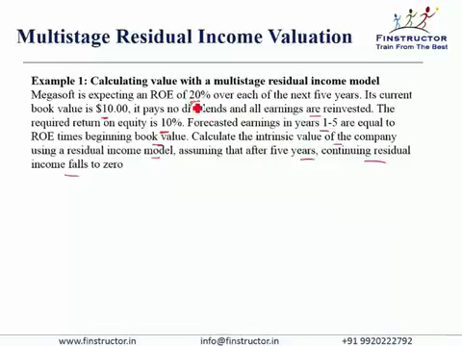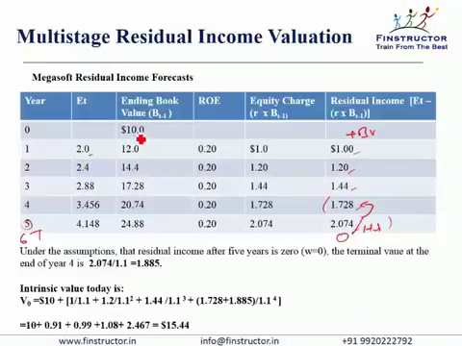The ROE is 20% for the first 5 years and the required return on equity is 10%. There are no dividend payments, so everything goes back into retained earnings. So 20% into 10 would be $2. So it will become $12 into 20%, $14.4 into 20%, and so on and so forth. The equity charge would be the beginning book value multiplied by 10%, that is the required return on equity. So this is the case where omega is equal to 0, or there is no persistence in the earnings.